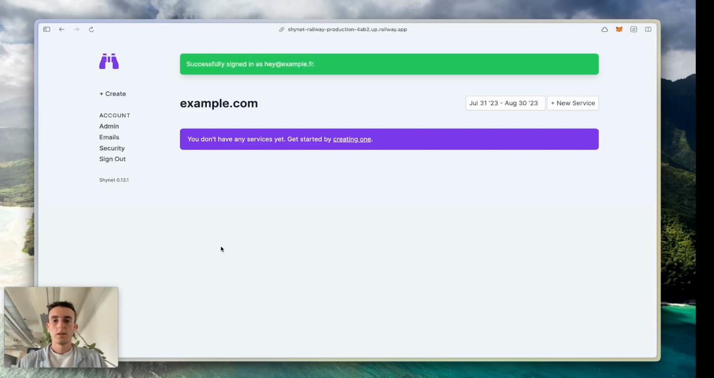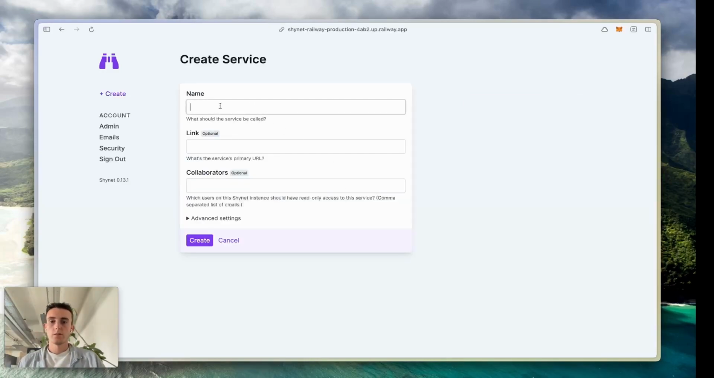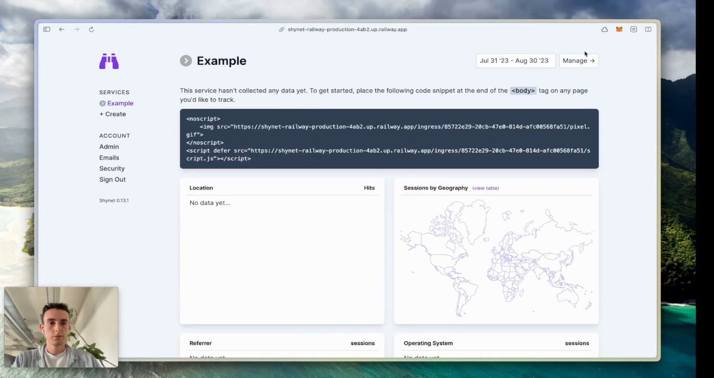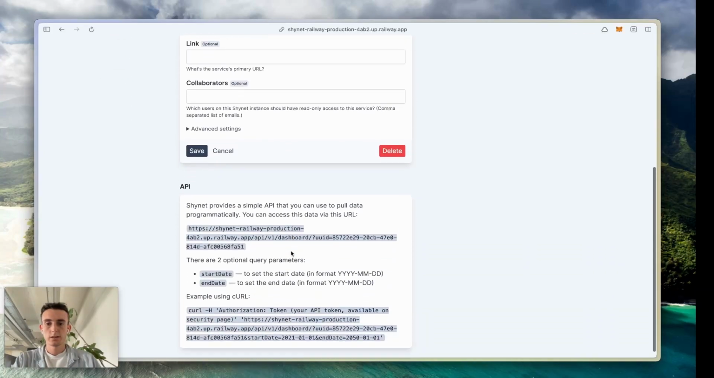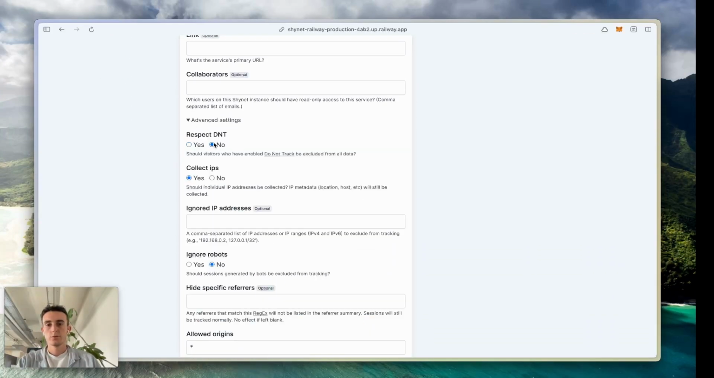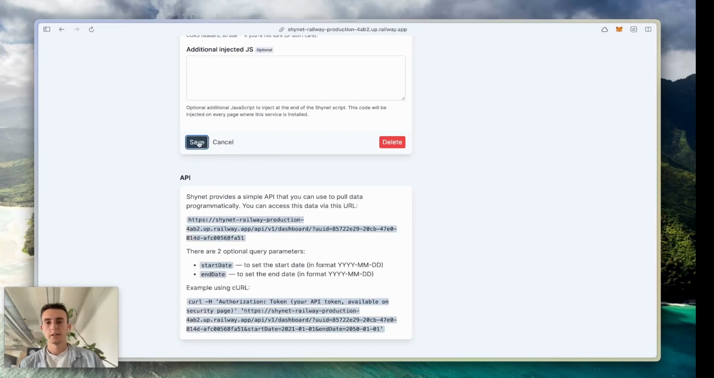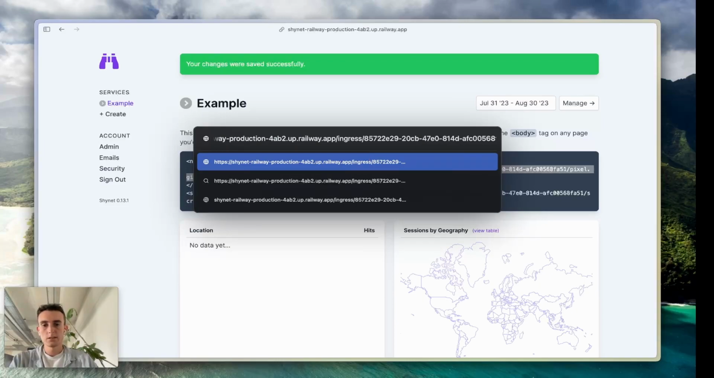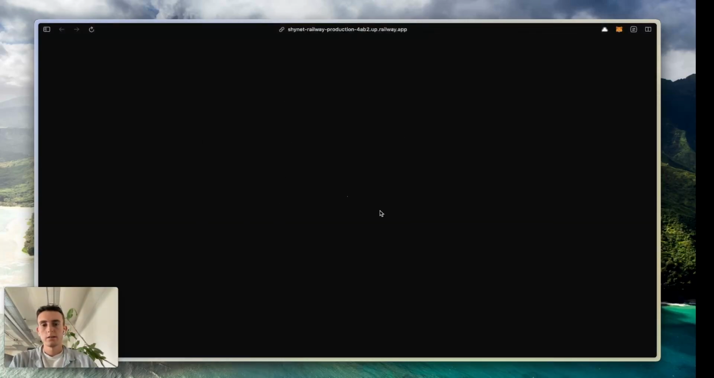You can now use the Shynet tool however you want, and create new services, like example.fr. Make sure to disable do not track if you want all users to be tracked using Shynet. And just to try, we will request the Shynet fallback image. Here is a small pixel that does analytics too.